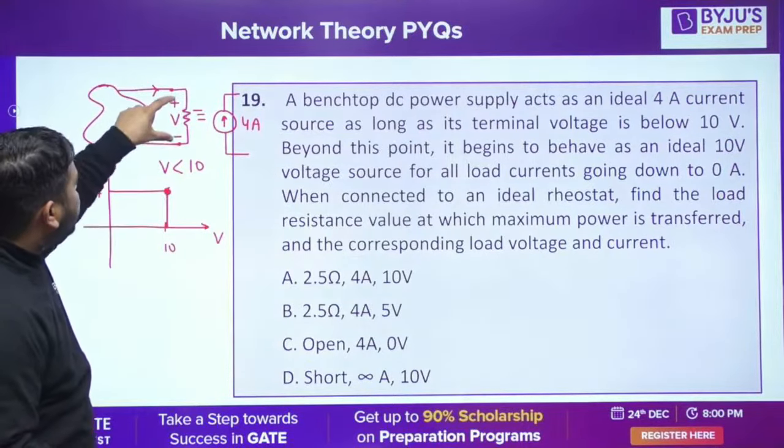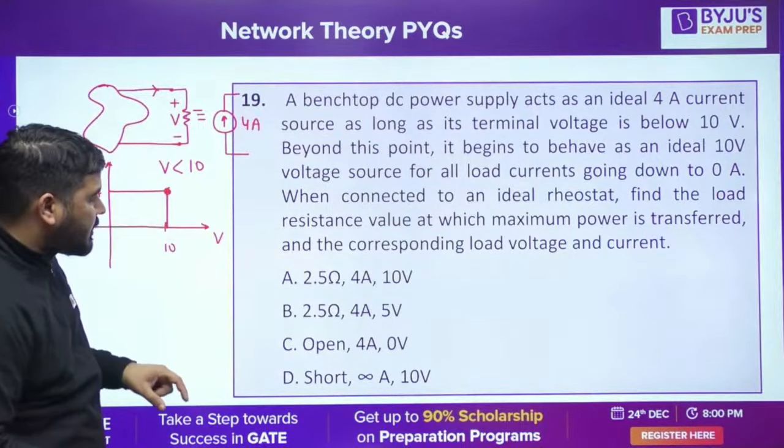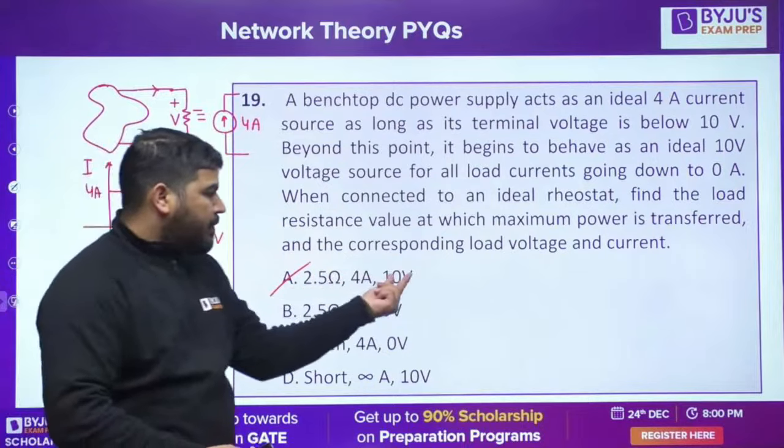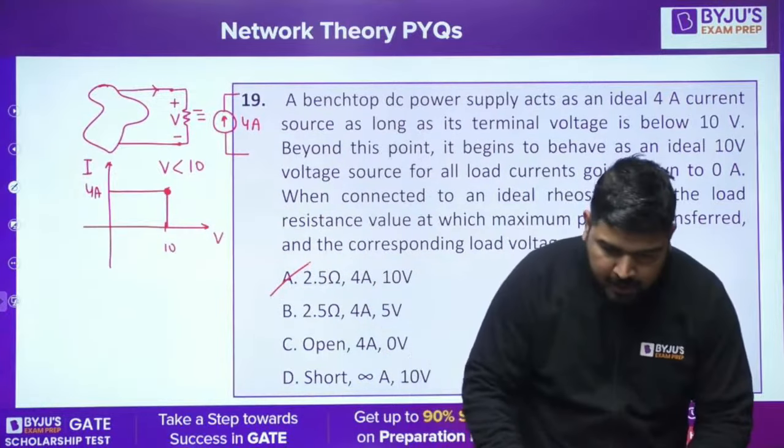So at this point the voltage is 10 and current is 4 ampere. So resistance is 2.5. Okay. Resistance is 2.5, current is 4 ampere and voltage is 10 volt. Okay. I hope you understood it.